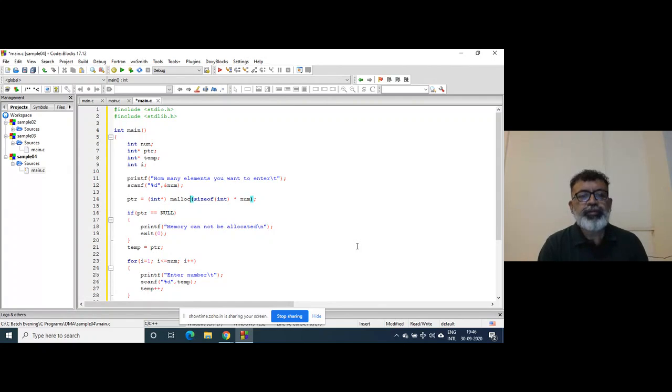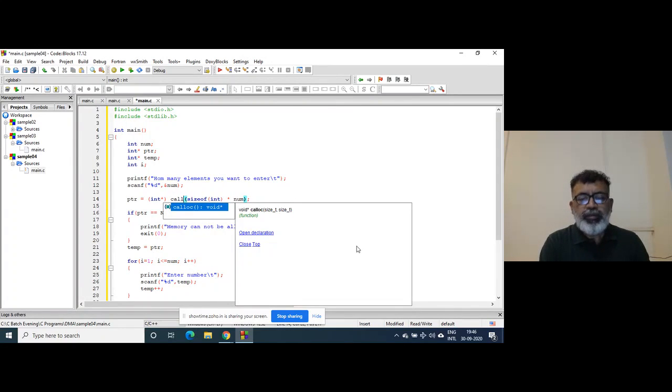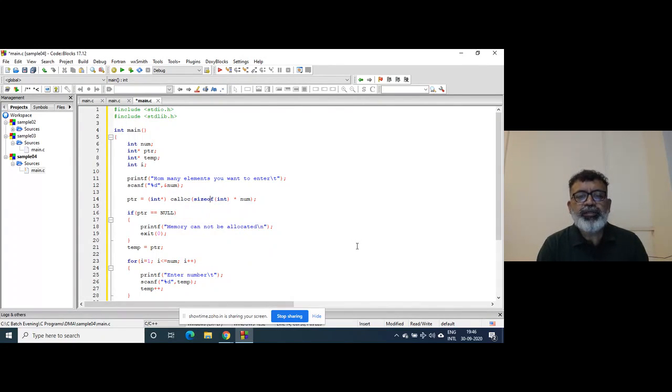So all the difference will be calloc and size_t. What do you mean by size_t? Both are taking arguments as size_t.